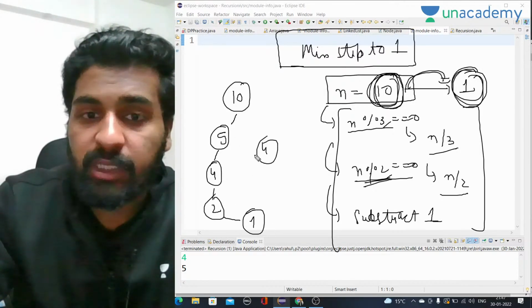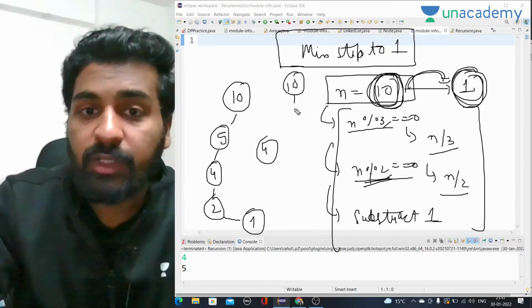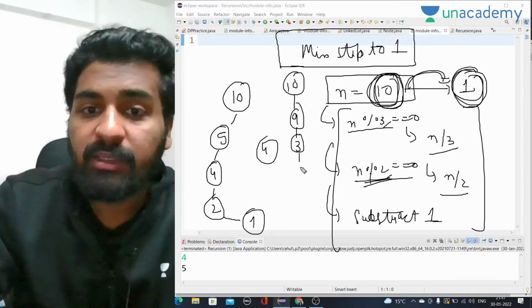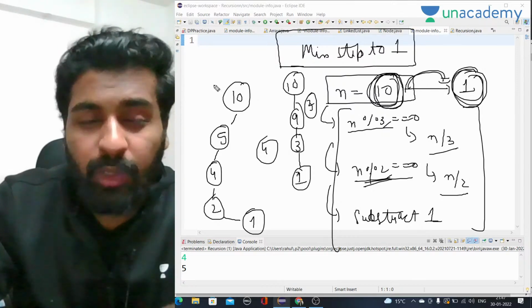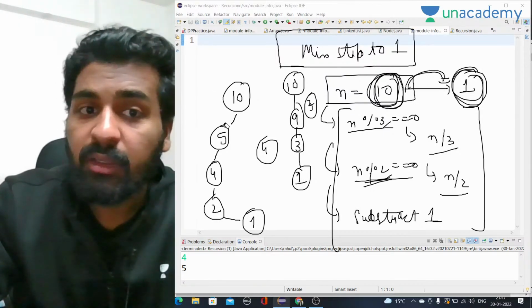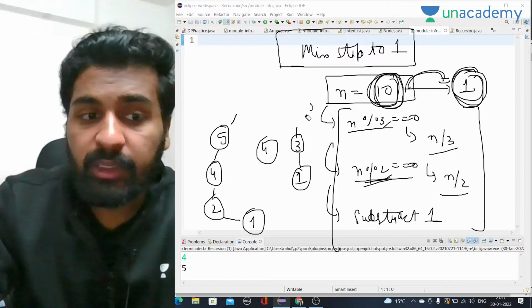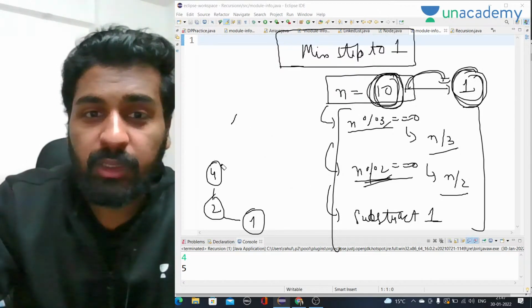They are giving you 4 steps. The answer is 3 steps. In that, first of all you will subtract 1, and then you divide it by 3, then you divide it by 3, the answer will be 1. So the number of steps here will be 3. So you have to think in a dynamic programming way, not in a greedy approach.